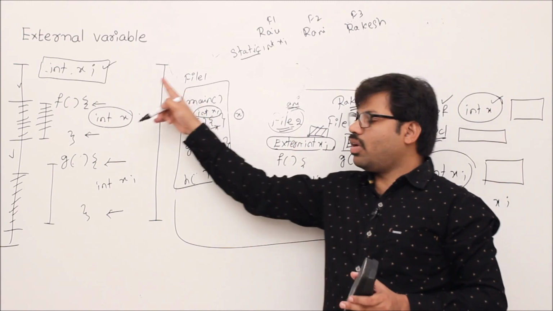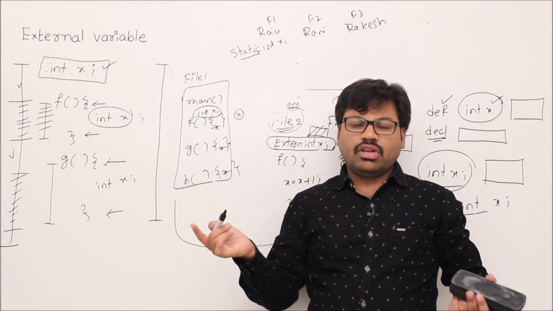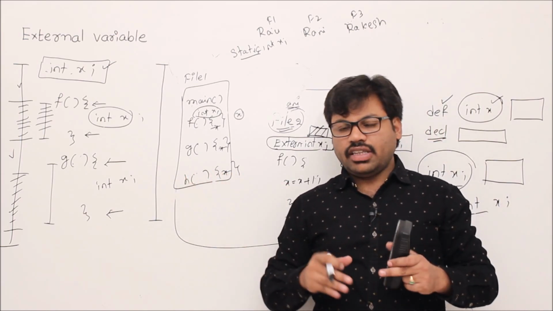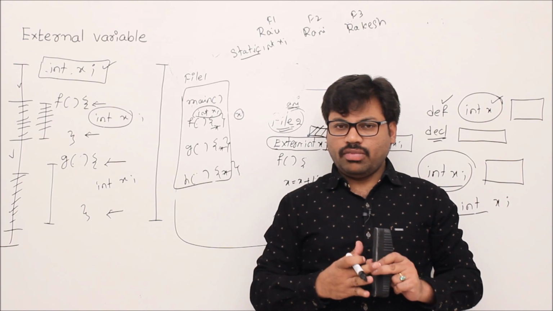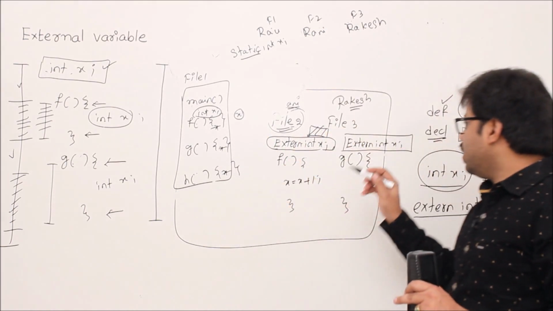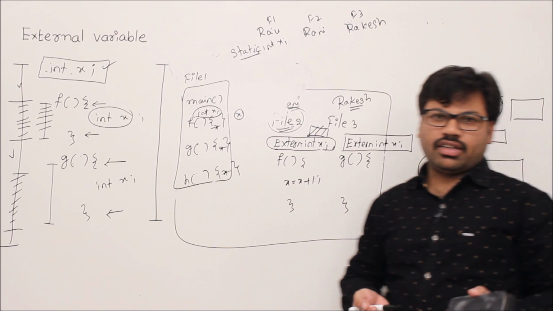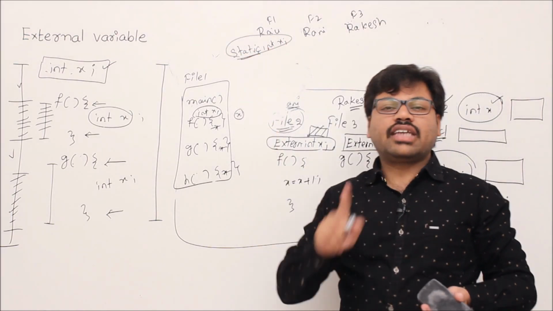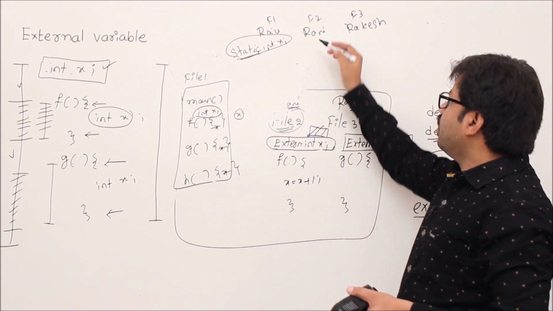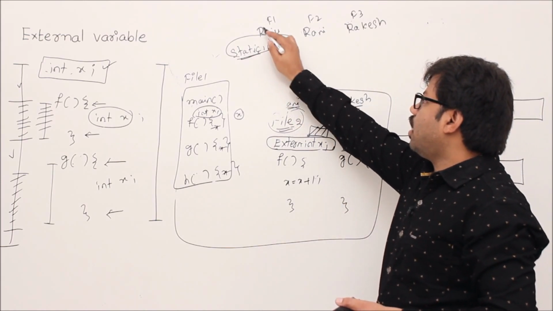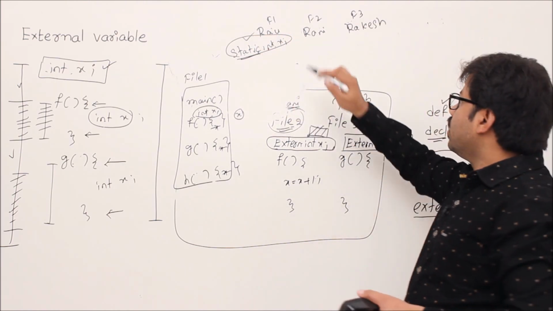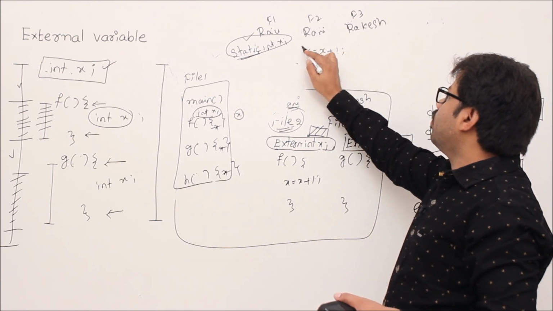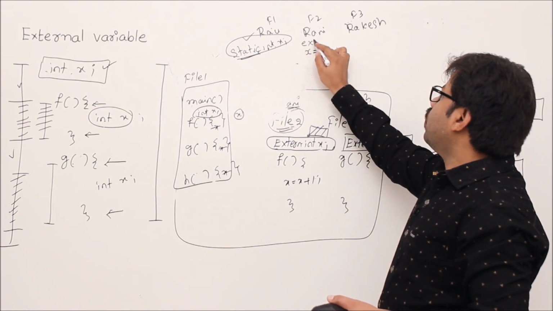Then what happens? Generally the scope of any global variable is throughout the program. If your program is split or otherwise distributed across files, then every file can access your variable, but the condition is everyone should write extern. That is the only thing, but it is allowed. But if you make your variable static int x, others cannot access it. Example, we'll try. Let's say Raju created a variable static int x, then Rani wants to use it, x equal to x plus 1, in her program. But before that, she wrote extern int x.